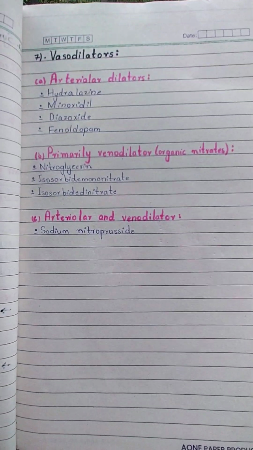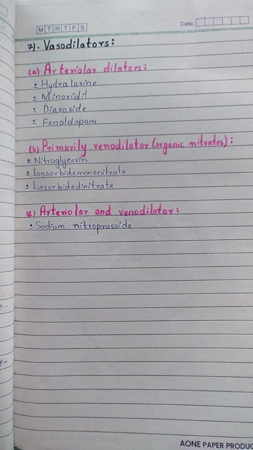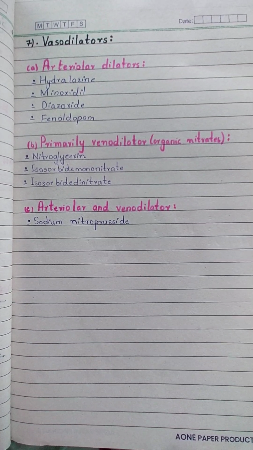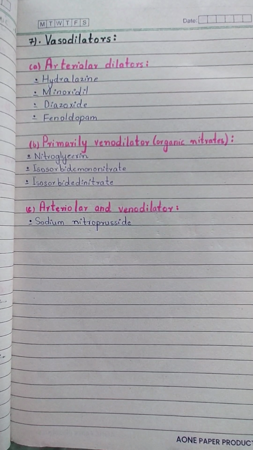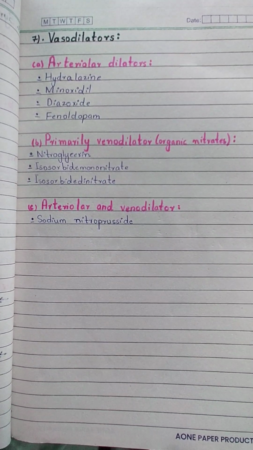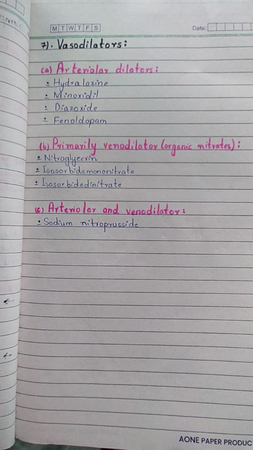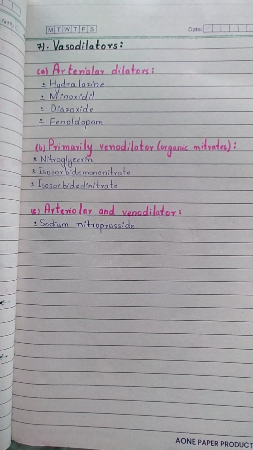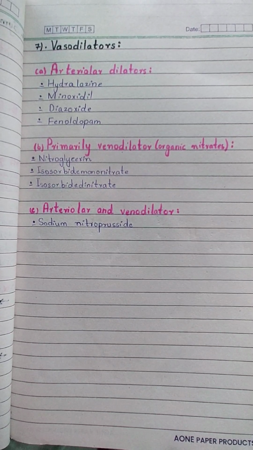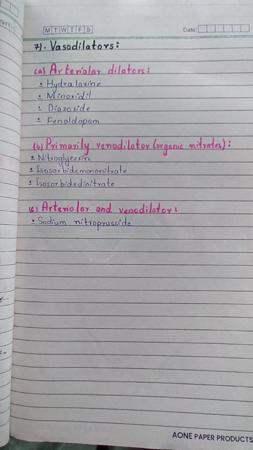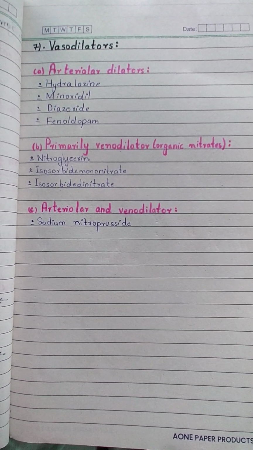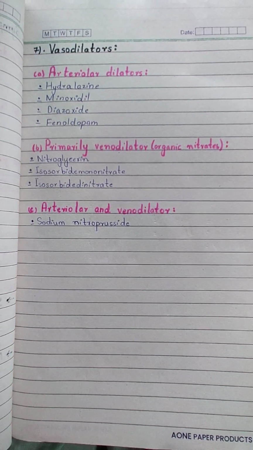7th and the last class is vasodilators. Learn this: arteriolar dilators, venodilators and mixed ones. Arteriolars are hydralazine, minoxidil, diazoxide and fenoldopam. Venodilators are organic nitrates: nitroglycerin, isosorbide mononitrate, isosorbide dinitrate, and mixed are the arteriolar as well as venodilators: sodium nitroprusside.